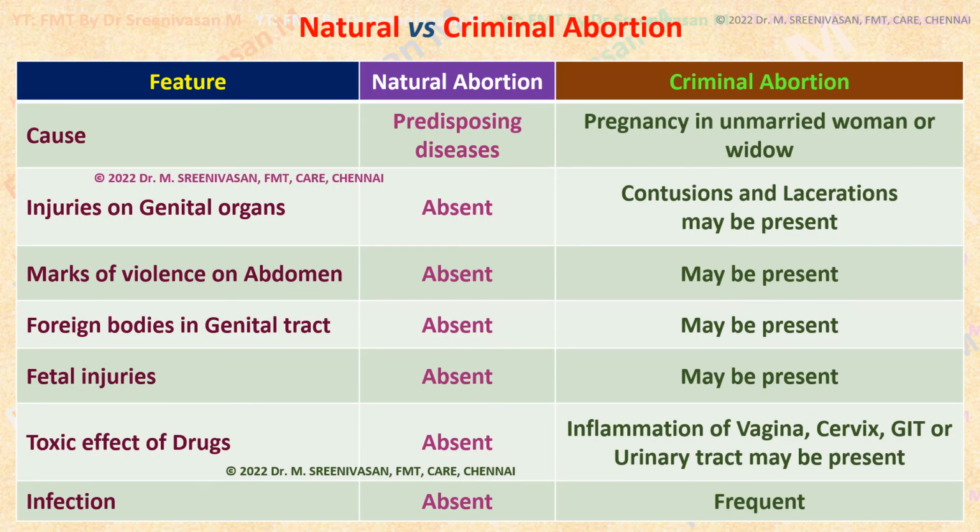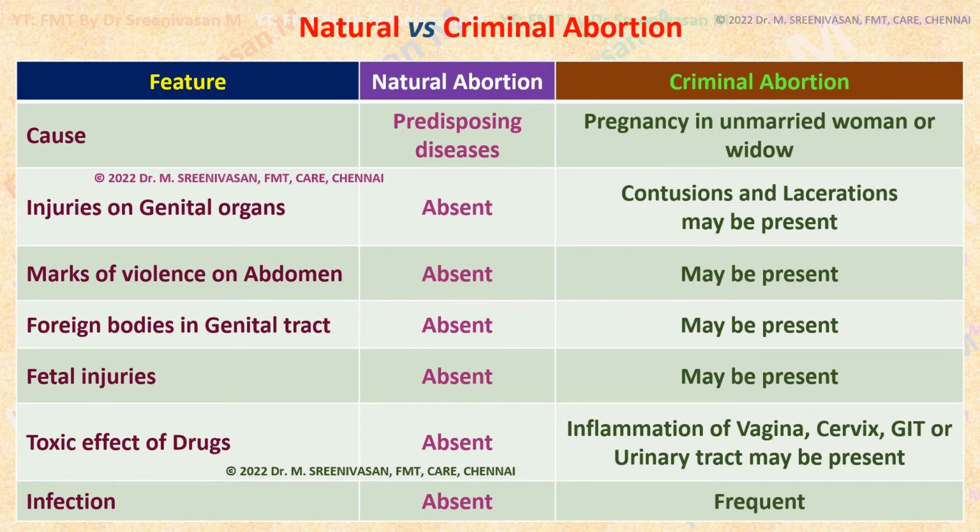So lastly, we have come to differences between natural and criminal abortion, how to find it out. Depending on the cause, criminal abortion is common in case of unmarried women or widows, or even in married women with illicit intercourse if they become pregnant, whereas natural abortion has predisposing diseases like chromosomal abnormalities, etc. Injuries of genital organs, violence on the body, foreign materials in the genital tract, fetal injuries, toxic effects of drugs